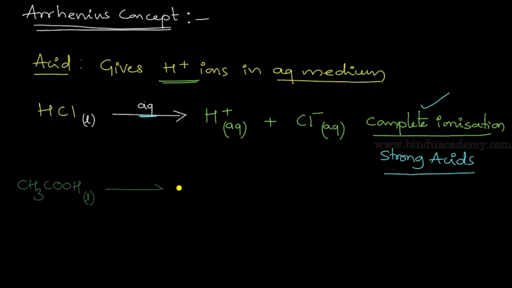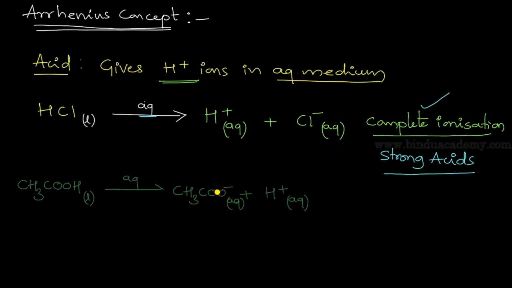Now it forms CH3COO minus, and remember this is in the aqueous medium. This acetate ion, CH3COO minus, is aqueous acetate ion, present in aqueous medium. Along with that it gives H plus ion, which also exists in aqueous medium. Now this reaction is a reversible reaction.